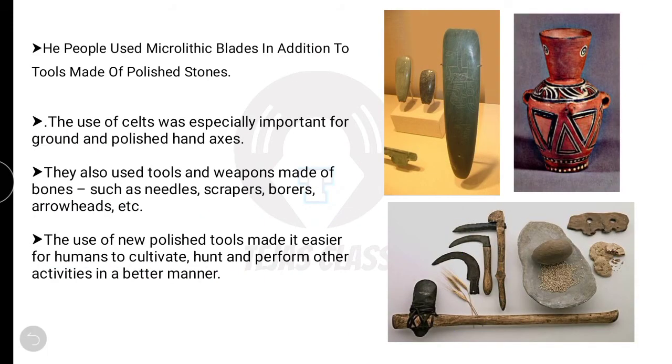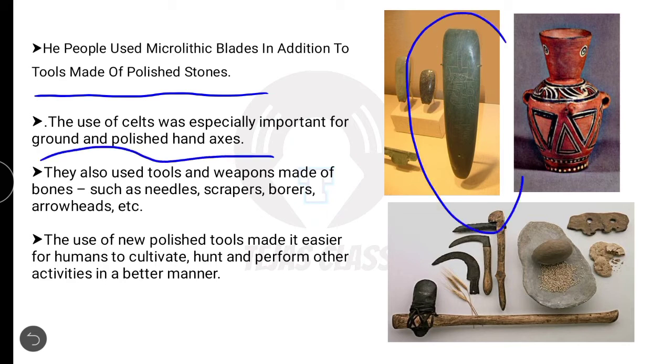Now coming to the tools, very very important. See, the people used microlithic blades in addition to tools made of polished stones. I've already said that in Mesolithic they also used microlithic, but they have used the polished stones also. The use of celts was specially important for ground and polished hand axes. See, here you can see this is known as a celt. These are the famous tools which were used in the Neolithic period, and you can see the pot also very well designed and painted also. So this was the starting of pottery in the Neolithic age.